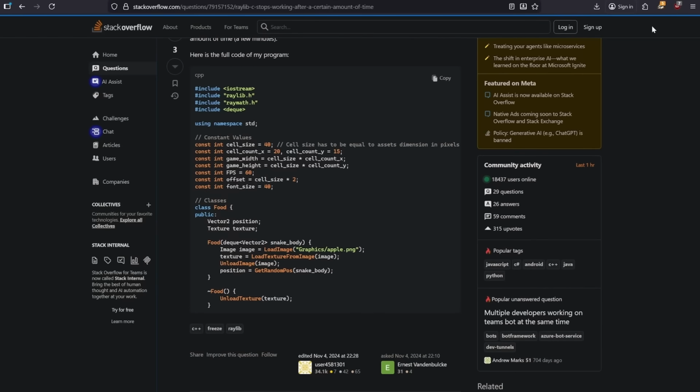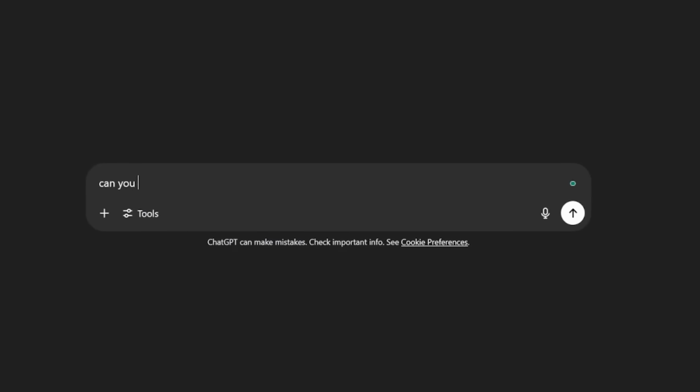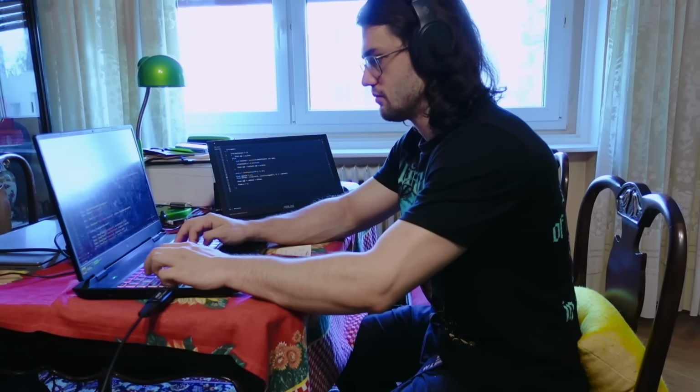Can I make a game in C++ without using the internet? We programmers use Stack Overflow all the time, and now with ChatGPT, things have never been easier. But what if I remove all of them, and give myself only 2 days to make a game? Can I even open Windows?